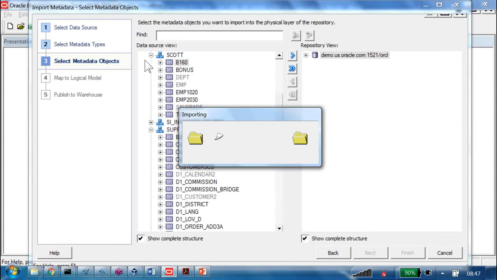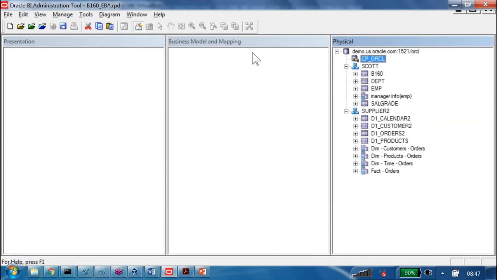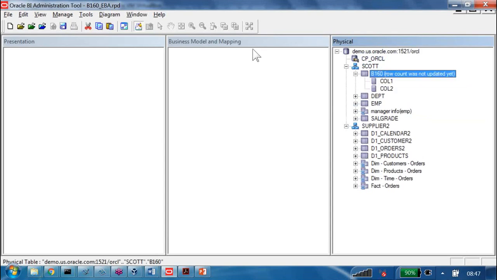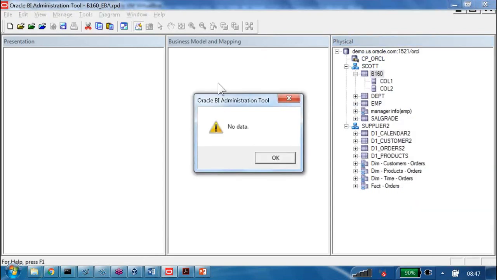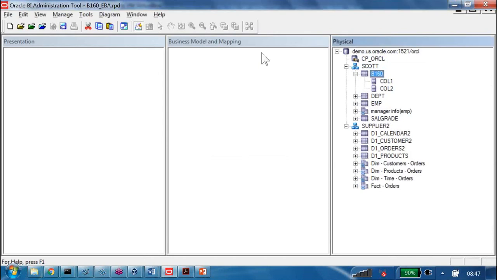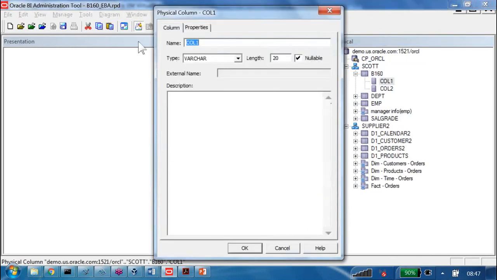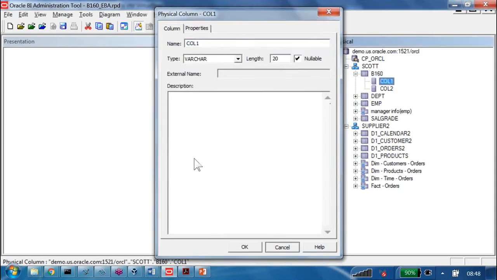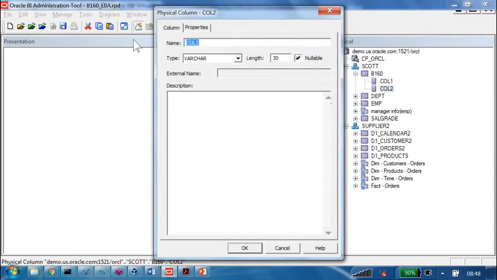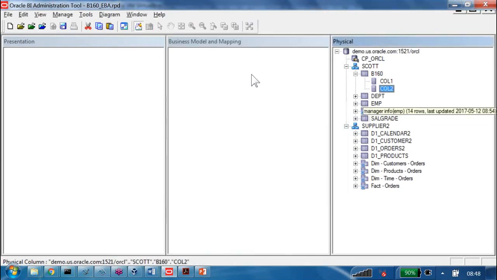It is importing. Then we are seeing the B160. And if you go for right click view data, we will not have any data because did you enter any data? No. But how many columns came here? Column 1 with the data type as varchar, size as 20. Column 2 also came. What is the data type? Varchar. What is the size? 30. Now both the things came here.